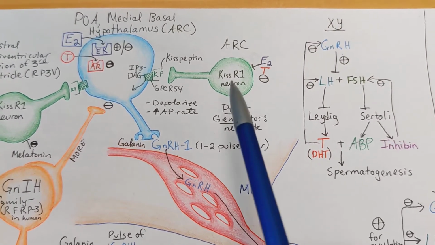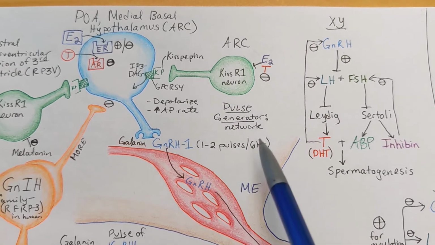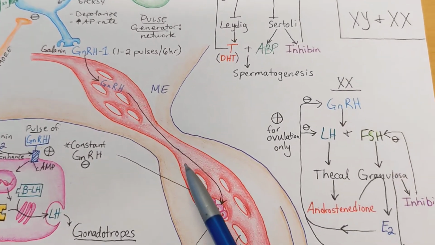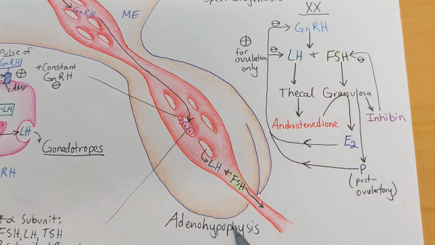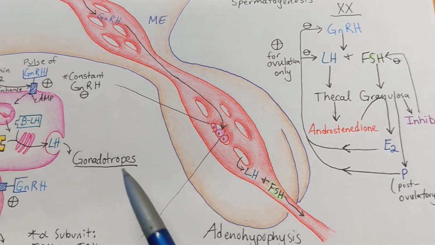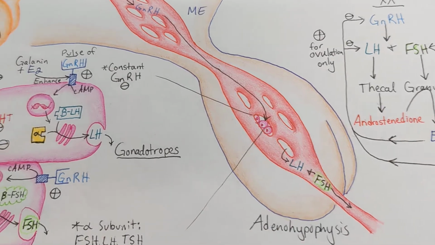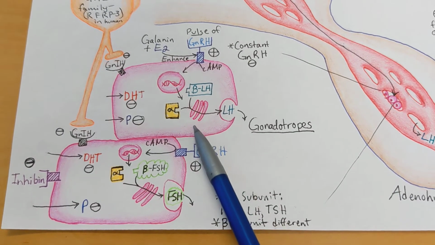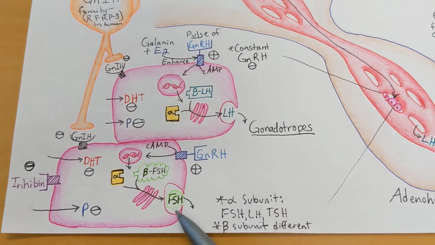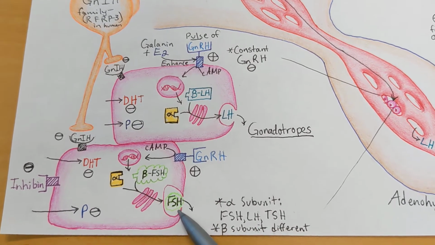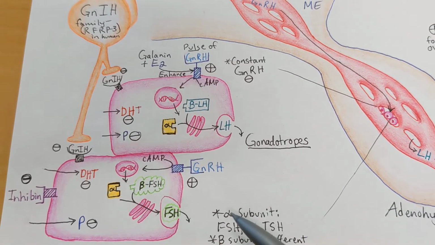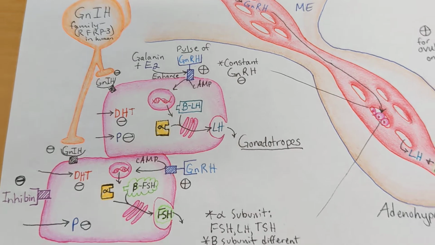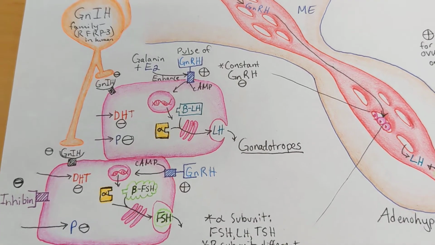Okay, so kisspeptin is really important in generating these pulses of GnRH. GnRH is going to be transported down to the second capillary bed in the adenohypophysis, and it is going to bind to receptors on gonadotrope cells. If we zoom into these gonadotrope cells, we see that there are actually a couple different types of cells. One type of gonadotrope releases LH, or luteinizing hormone. The other releases mostly FSH, or follicle-stimulating hormone. Now, some gonadotropes release both, but I've separated it out here for demonstration, and also because a lot of the gonadotropes secrete mostly one or the other.